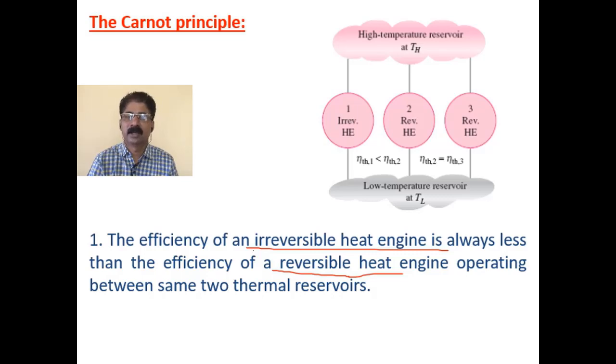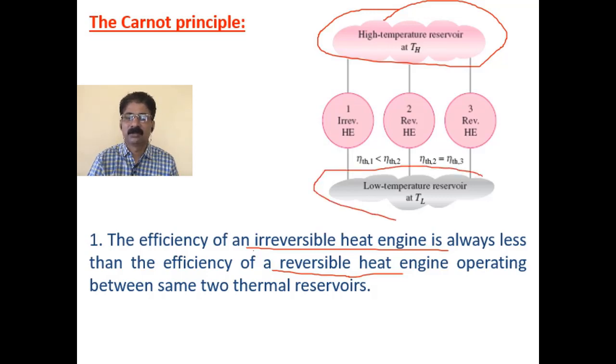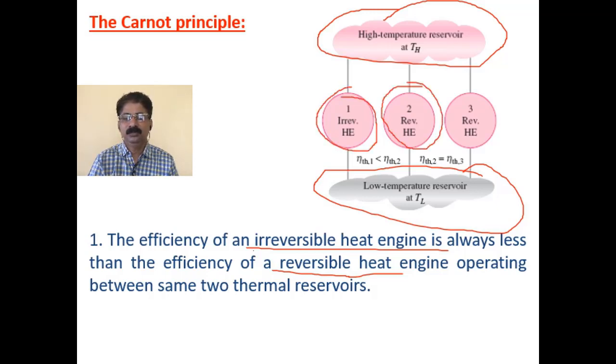Now you can see the diagram here. One temperature reservoir is the high temperature reservoir at temperature TH, and the low temperature reservoir is at temperature TL. Now you have two engines, one is an irreversible heat engine and the other is a reversible heat engine. Now the statement says the efficiency of the irreversible heat engine, that is heat engine 1, eta TH1, is always less than eta TH2. Okay, so that is the first principle.